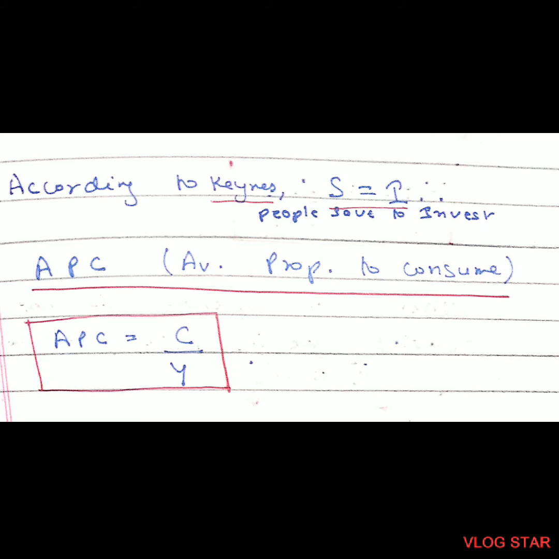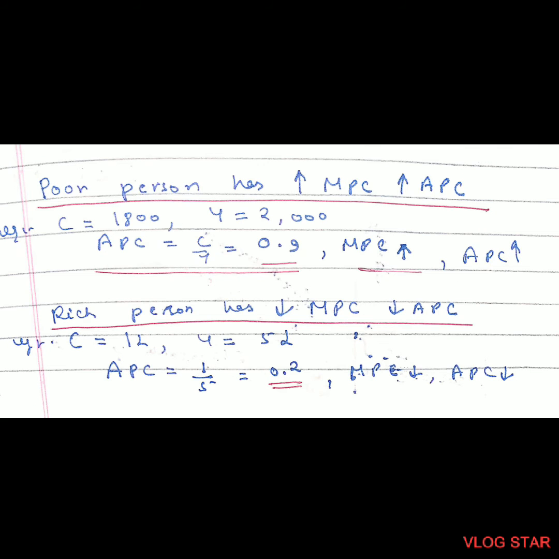Now APC is average propensity to consume. The formula of APC is consumption upon income, that is C upon Y. Now let's talk about a poor person and a rich person in terms of MPC and APC. The poor person has higher MPC and higher APC. Let's understand how. For example, the income of the poor person is 2000 rupees and the consumption is 1800 rupees.